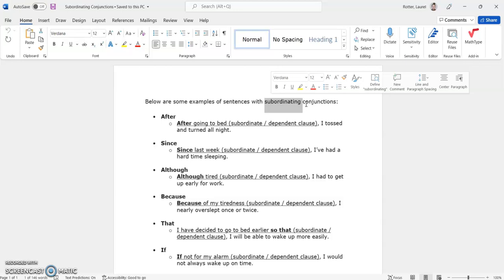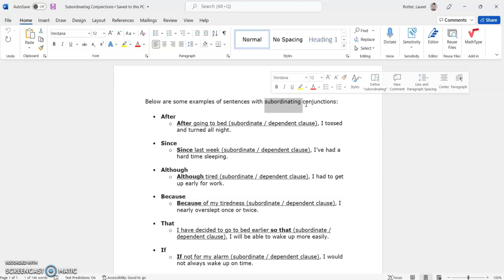Incomplete ideas are ones that are either missing a subject or a verb or both. Whatever they do have, they don't make sense on their own. That's a dependent clause, also known as a subordinate clause. To be subordinate means to be reliant on something stronger. So a subordinate clause relies on a complete thought in order to make sense. A complete thought, also called an independent clause, or sometimes the main clause, is what the subordinate clause needs to make sense of itself.